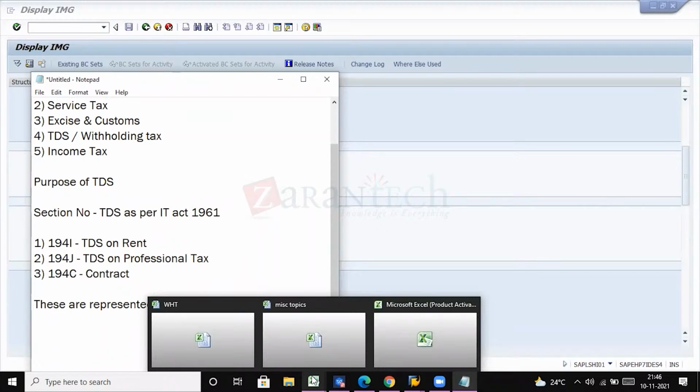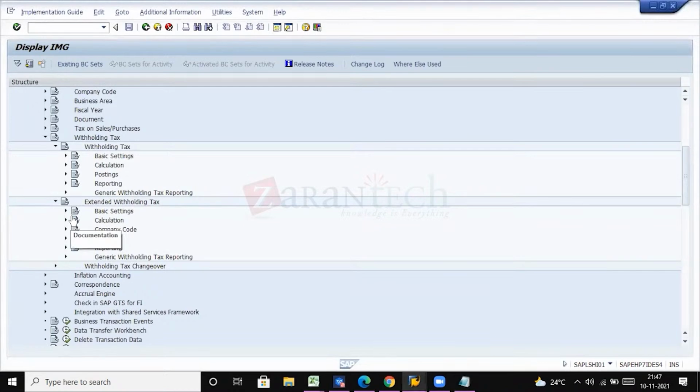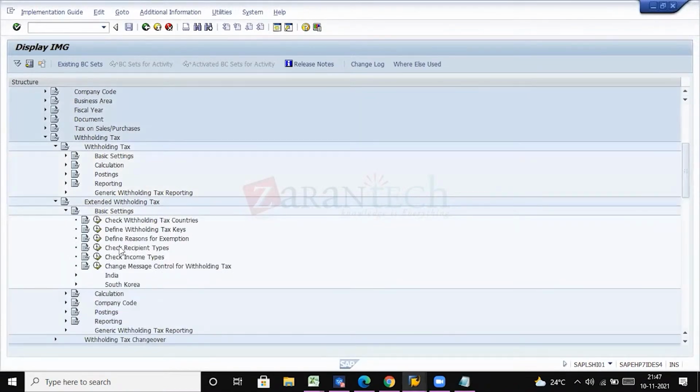So here in SAP, this beneficiary is called the recipient company. We will be defining the companies here, recipient types. In that, we will be defining the company codes. Recipient is called the company in the SAP system for TDS. Nothing but the company.